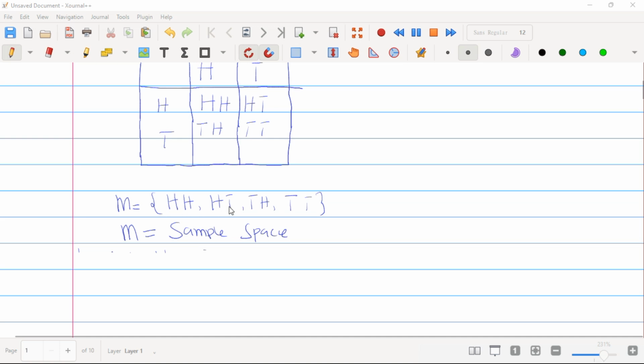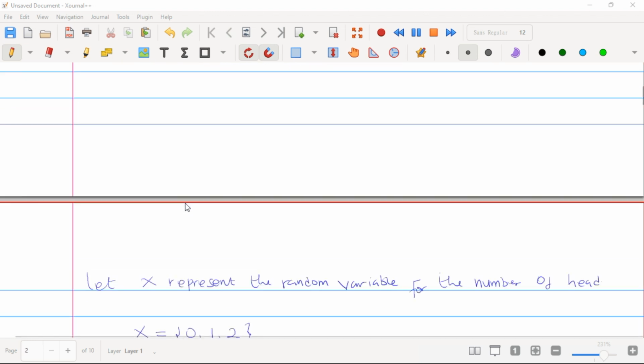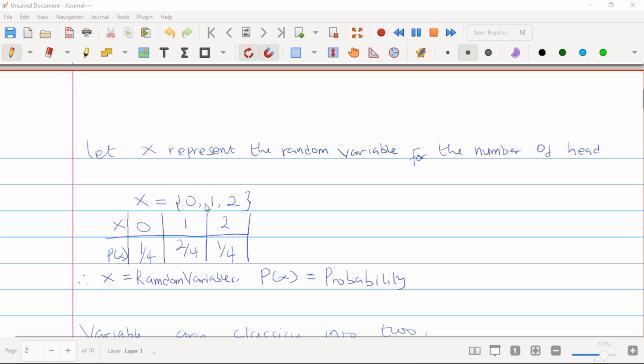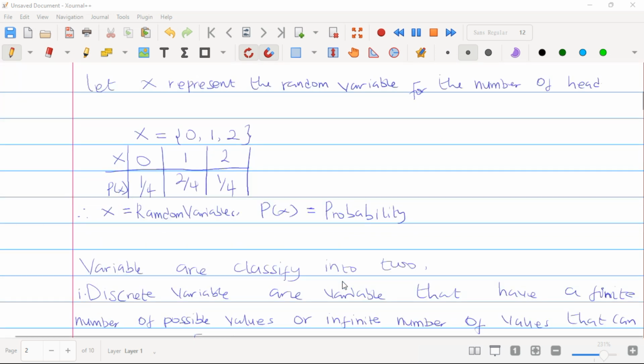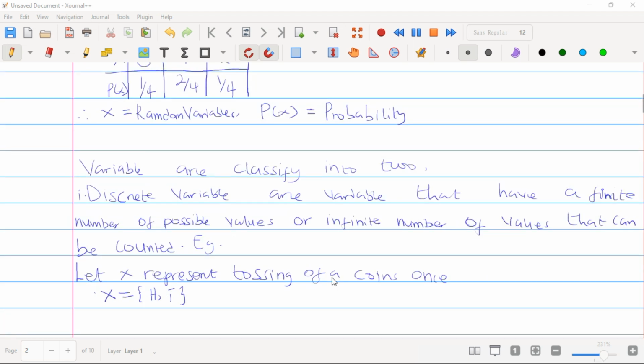When we come to the sample space, we will either have 2 heads, 1 head, or no head. So here our X will be 0 where we don't have any head, 1 where we have 1 head, and 2 where we have 2 heads. So here our X is equal to 0, 1, 2. Most of these random variables are associated with probabilities. Here our X is the random variable, and the P of X are the individual probabilities assigned to the random variables.